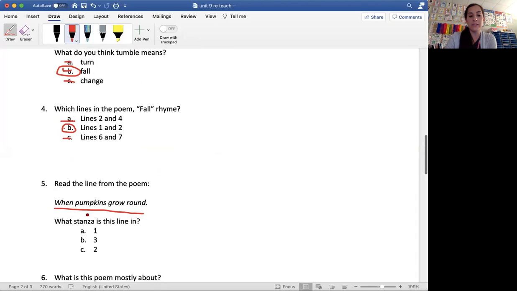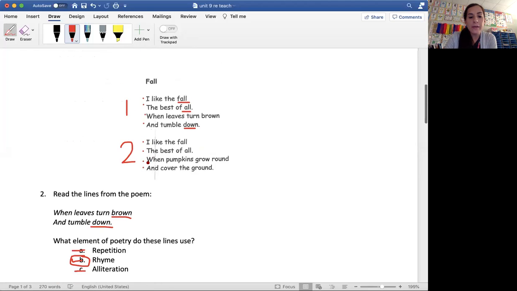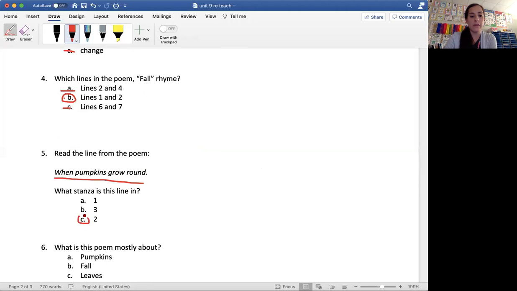So let's find what stanza this is in. When pumpkins grow round. Here it is right here. When pumpkins grow round. What stanza is that found in? 2. Always go back to check your work, even underline, number your stanzas if you need to. Our answer is C. Very good.